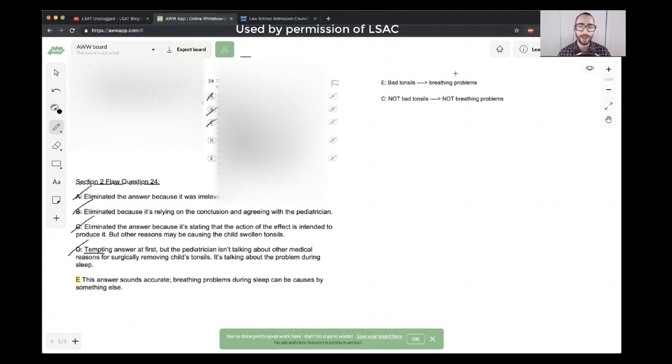Again, I would recommend diagramming just for your own thought process on the side. You don't have to do it on test day, but I think it's useful to some extent just to map out the reasoning in a question like this. But otherwise, great job here.